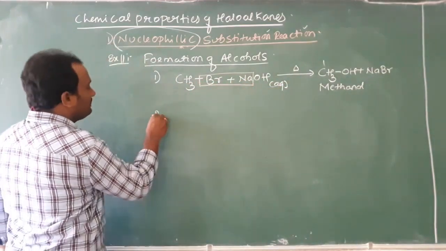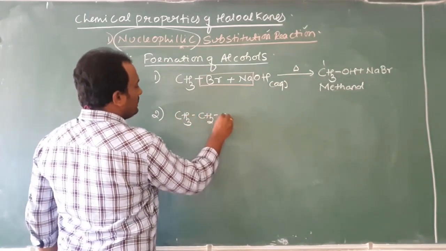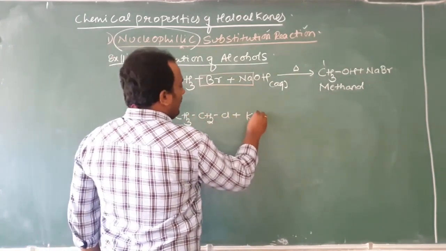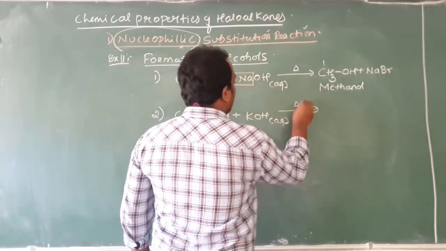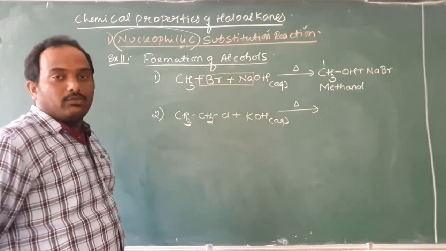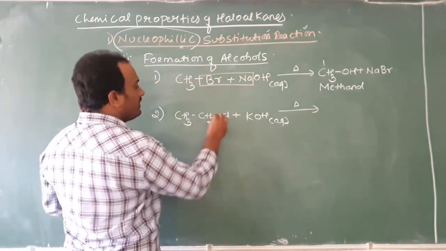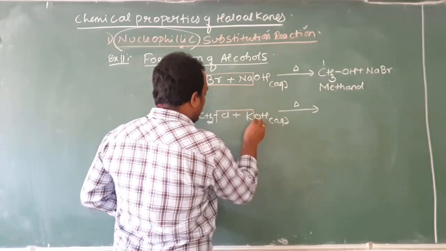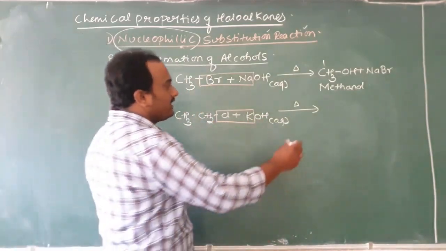Second one I will take CH3CH2Cl plus KOH, which is also aqueous. I will heat it again with the triangle symbol, the heat symbol, right? Then here what is eliminated, students? Here eliminated is KX, that is KCl.